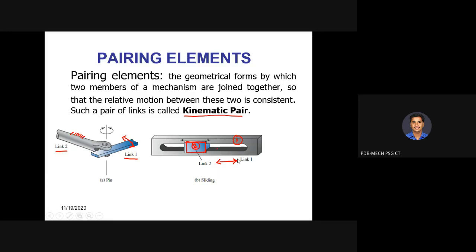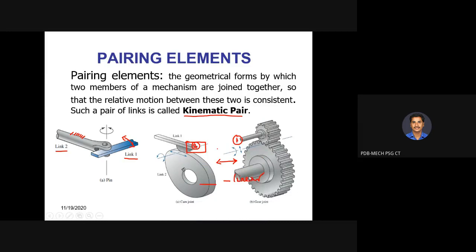So what type of motion are we having between 1 and 2? With respect to 1, what type of motion is 2 having? Relative motion. What type of motion? Linear, that is correct. We can say sliding or linear motion. So we need to understand what type of motion we are having. It is one of the motions, that is linear.